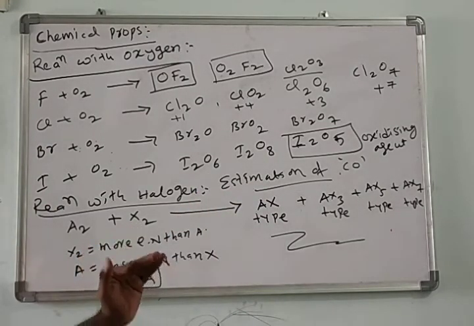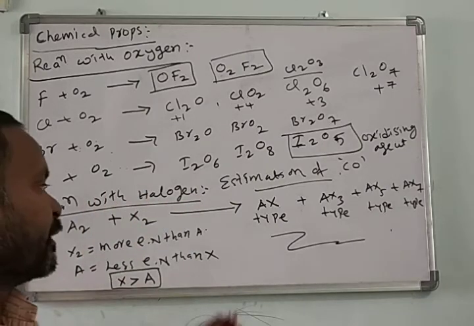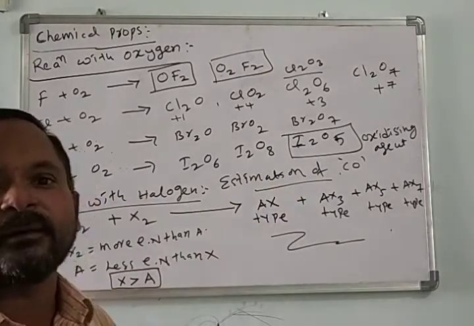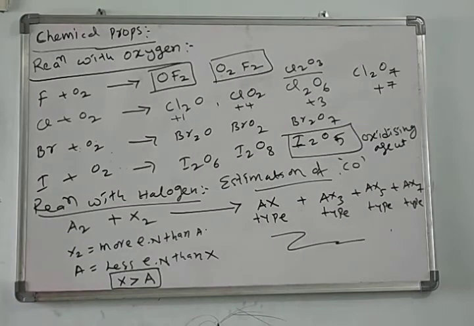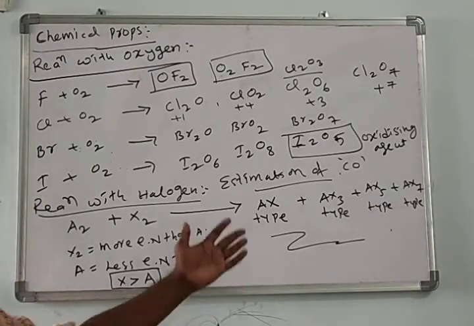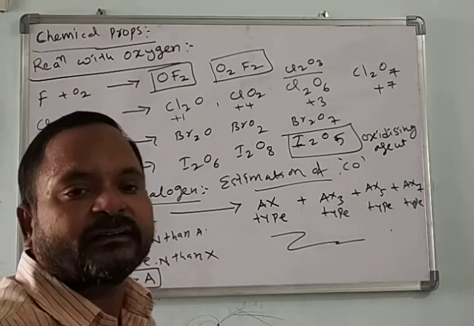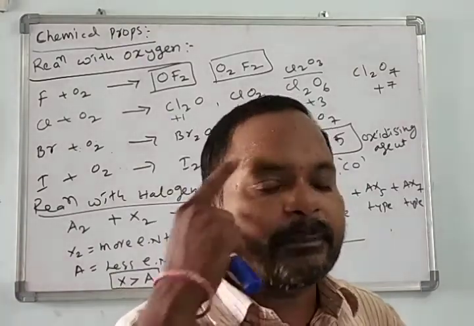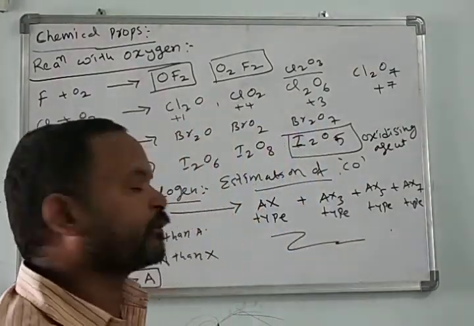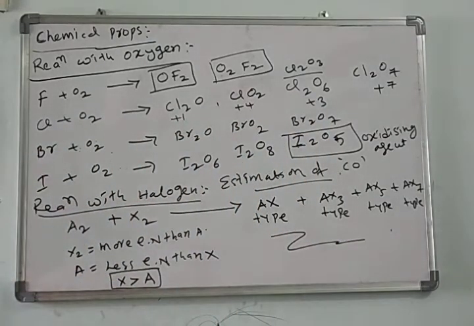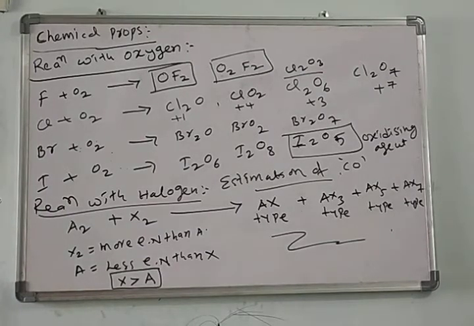When a halogen reacts with another halogen, it forms four types of compounds, which we call interhalogen compounds. These are the four types of interhalogen compounds.